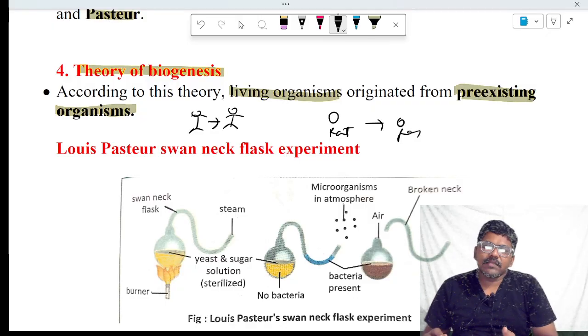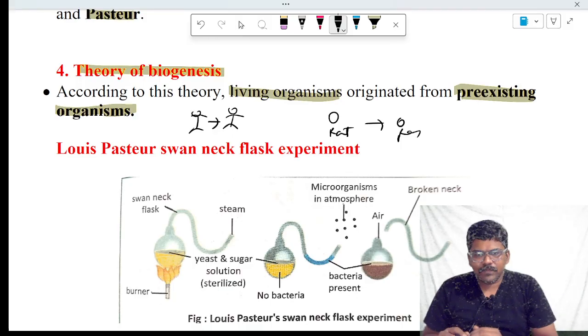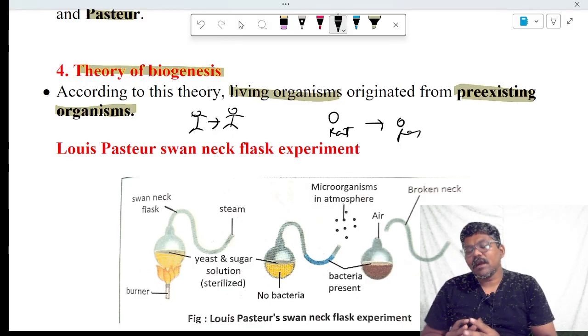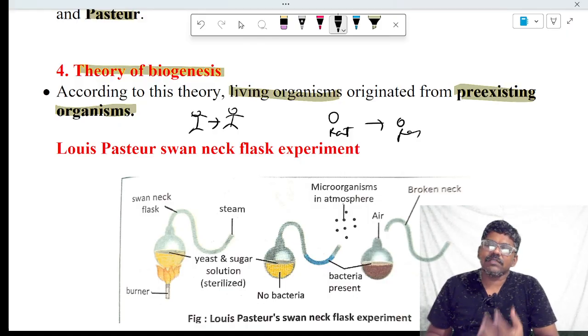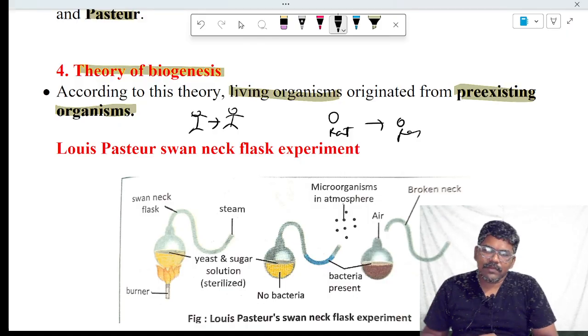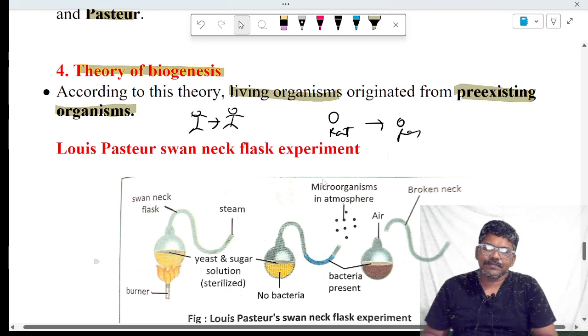If living organisms evolved from pre-existing organisms, then how were the first living organisms formed? It didn't explain how the first life is formed. It told that life always forms from pre-existing life.